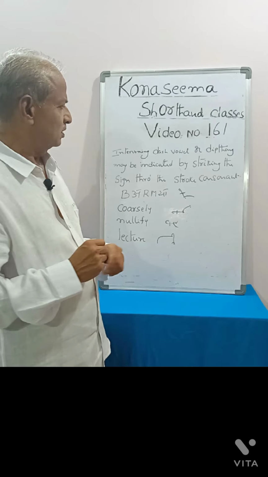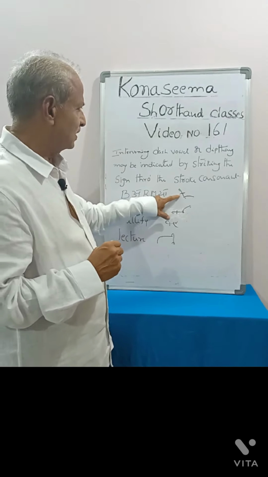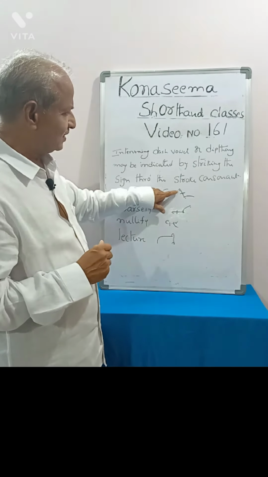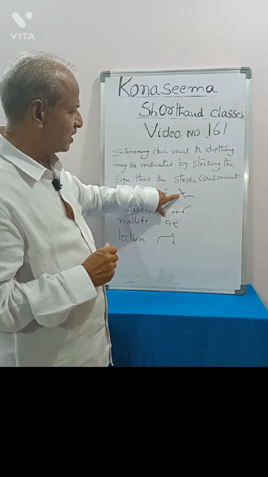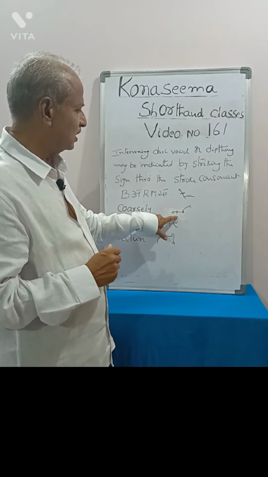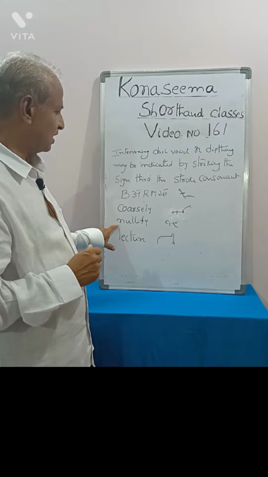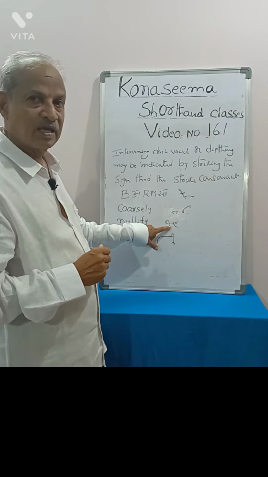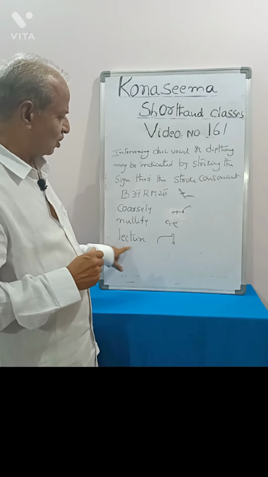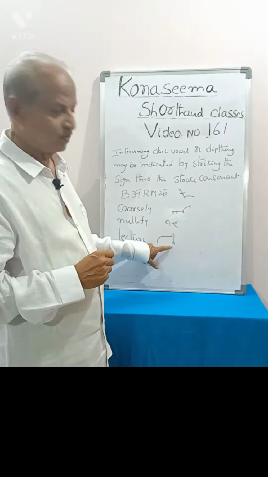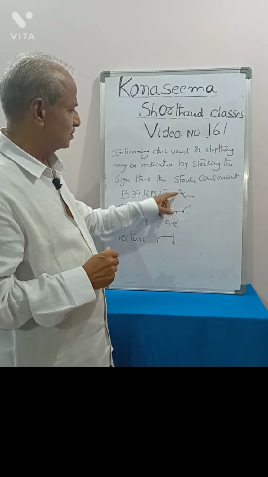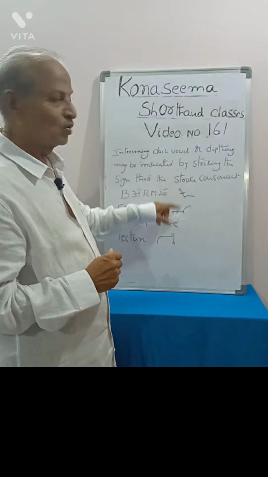Now here dash vowel can be intersected. Dot vowel can intersect the stroke consonant. Bar, ma, like that, coarsely, like that, nully, nullify, and here the diphthong, lecture. We can intersect this diphthong, these dash vowels, through the stroke consonant.